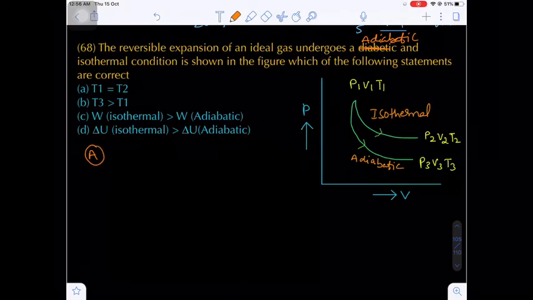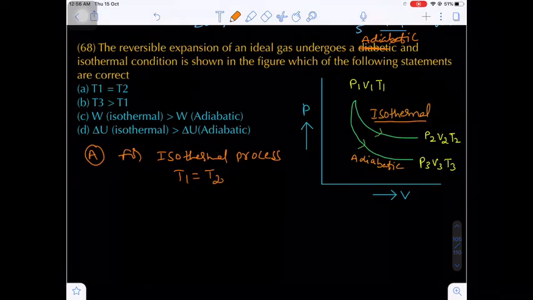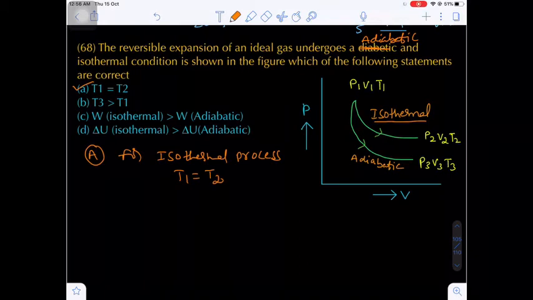The first option is T1 equal to T2. Yes. Do you know this is an isothermal process? In an isothermal process, the final temperature and initial temperature are always equal. That means not only final and initial, at each and every point the temperature remains the same. So for isothermal, temperature is always constant. So statement A, that is the first option, is correct. Now come to the second one. T3 greater than T1.